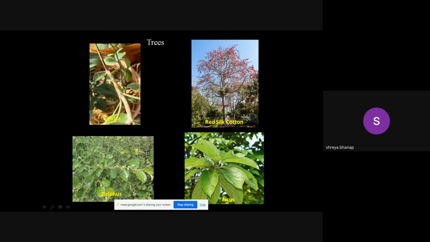Then the Ziziphus, or the ber, or Indian jujube trees are there. Two to three varieties of this Mauritiana species are again on the slopes of this park area. So this Ziziphus is again one of the thorny plants. Thorns are present on this plant. So they are growing on the slopes of this park.